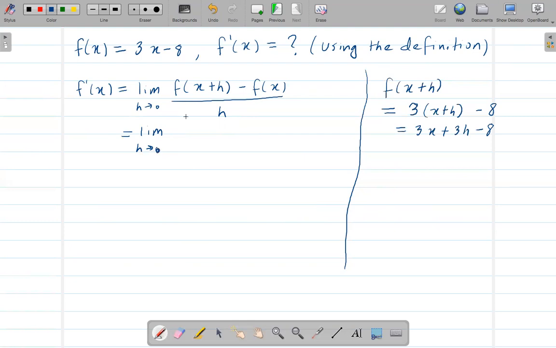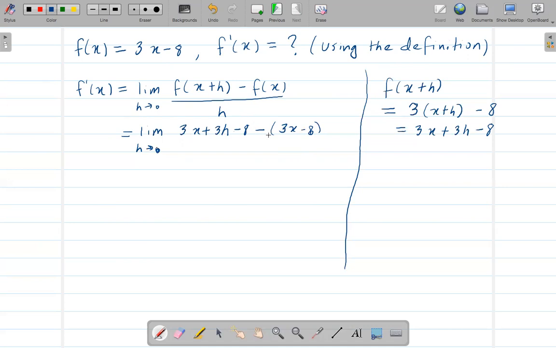So h goes to 0, f of x plus h is 3x plus 3h minus 8 minus, and this minus is for f of x. Make sure this minus is distributed to both terms of 3x minus 8, because f of x is 3x minus 8. So you need to distribute this minus to both of these.